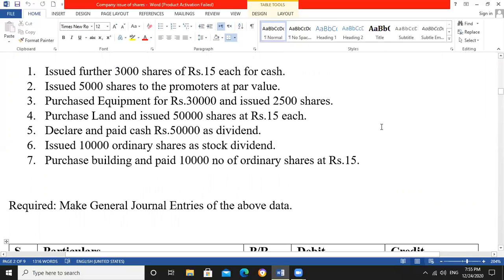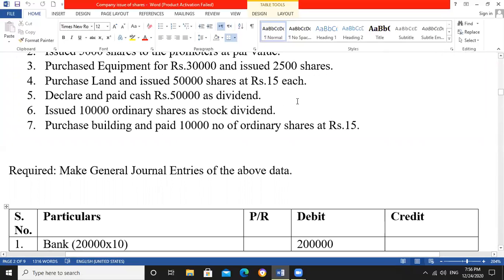We bought equipment of 30,000 and issued 2,500 shares, which means we are giving the vendor 2,500 shares, not 3,000 shares, whereas we would have to pay 3,000 shares. Why not pay 3,000? Because we are gaining the profit.